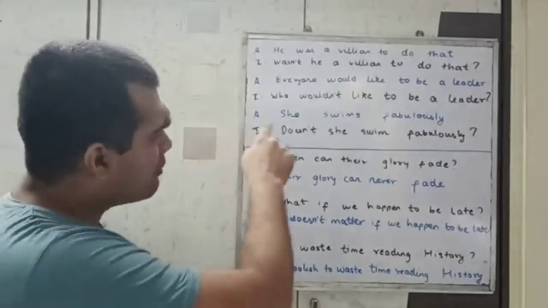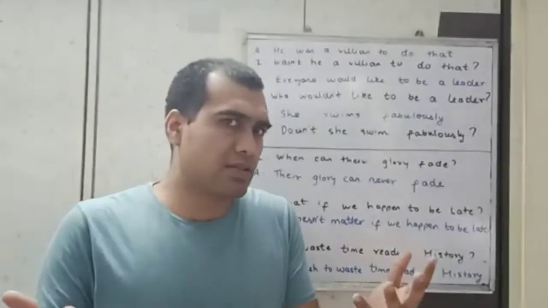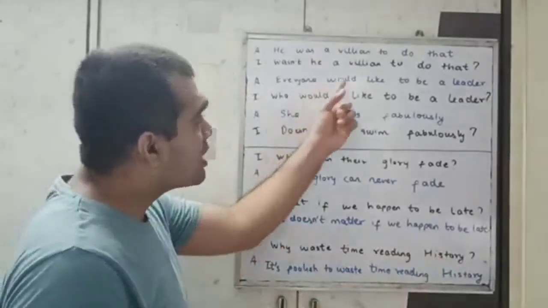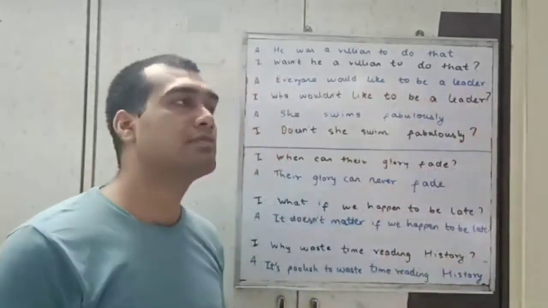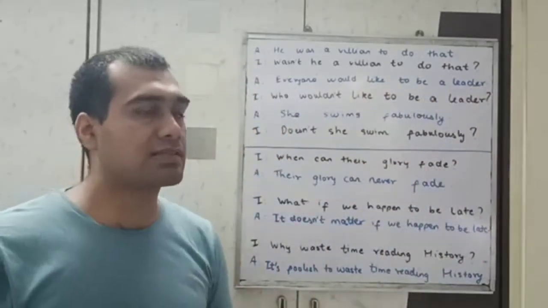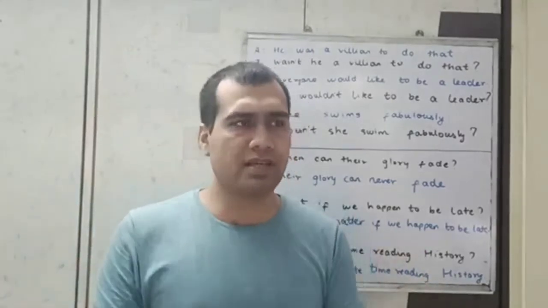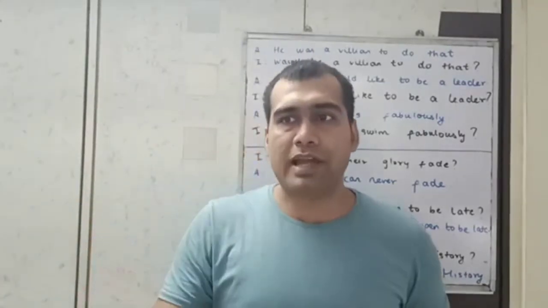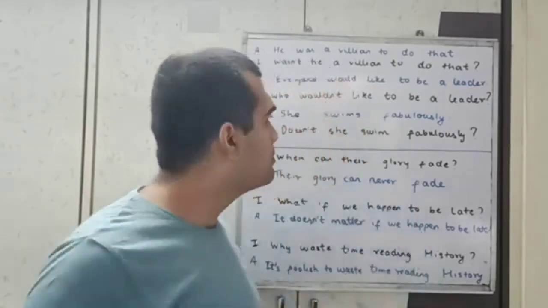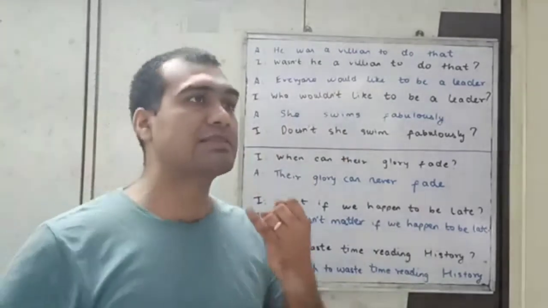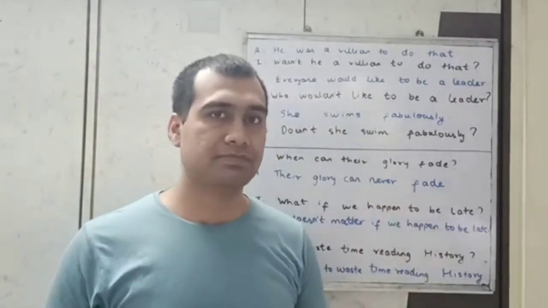Next, everyone would like to be a leader. One answer is, wouldn't everyone like to be a leader? Question mark. An alternative answer is, who wouldn't like to be a leader? The meaning is same. When we say, who wouldn't like to be a leader, you're trying to say that everyone would like to be a leader. So, as long as the meaning is same and the tense is same, the answer is accepted.